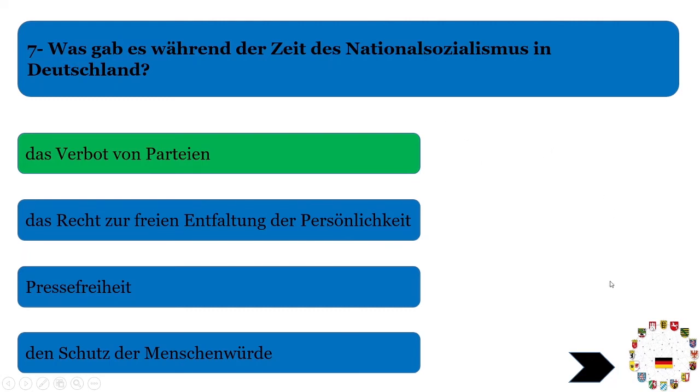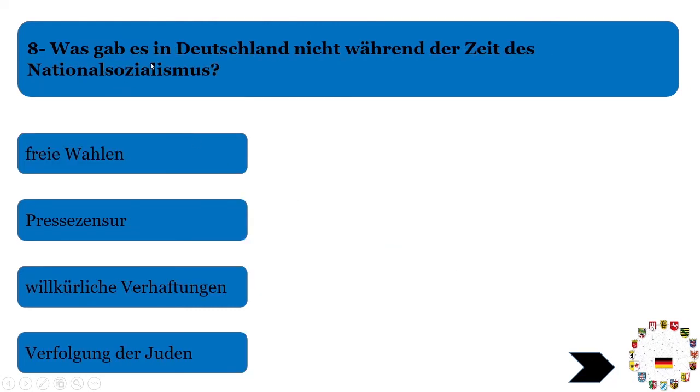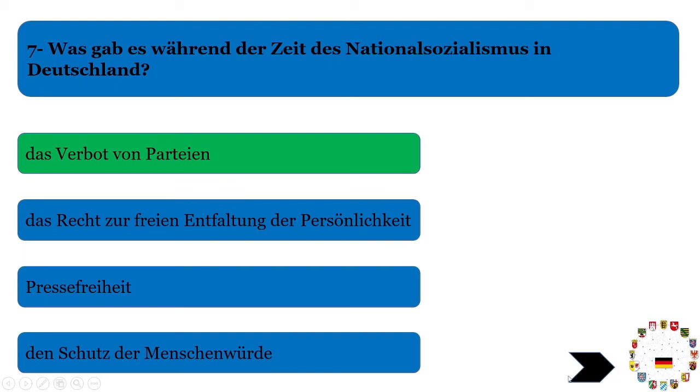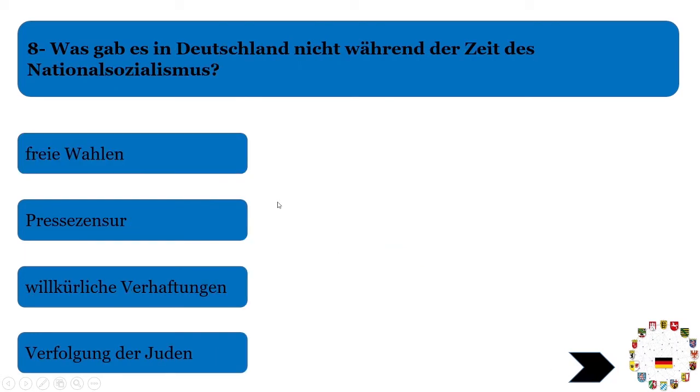So now we will jump to the next question. Was gab es in Deutschland nicht während der Zeit des Nationalismus? The previous question was what was there. We know there was a ban on parties. Now they are asking what was not there during that time in Germany, when the nationalists were in power. So what was not there? Freie Wahlen was not there. Wahlen means to choose people, like elections, you can say. Freie Wahlen was not there.